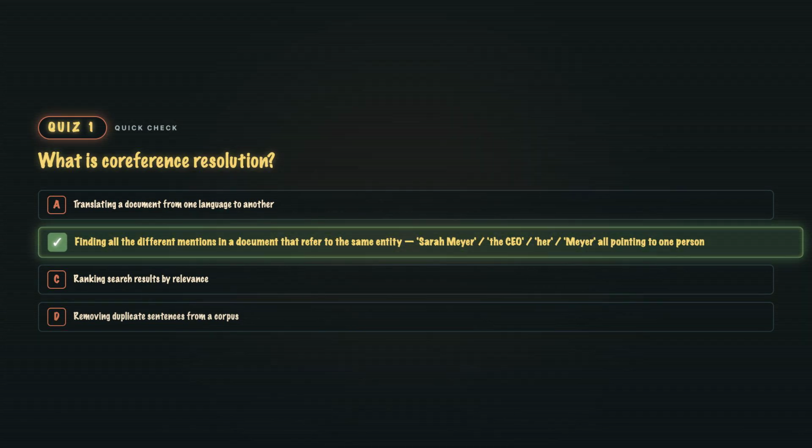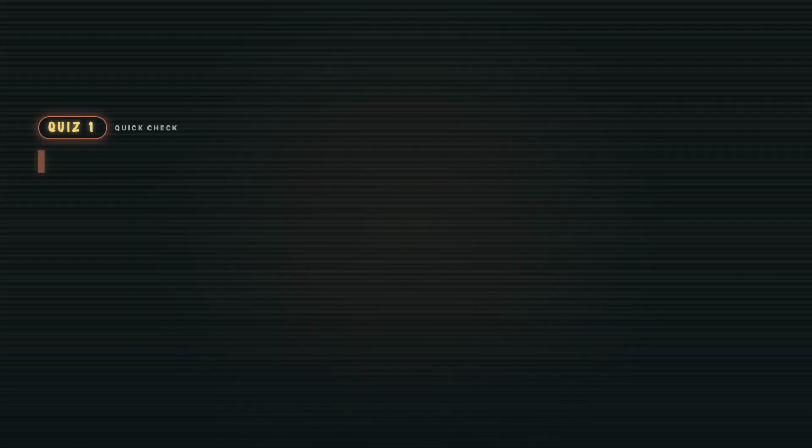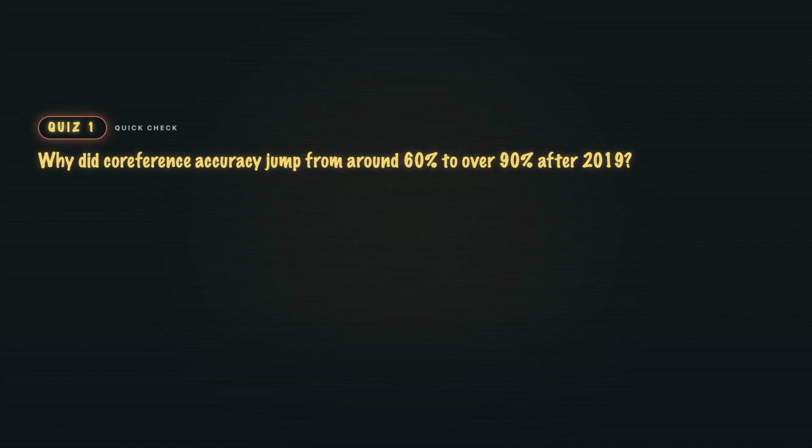B. You're clustering mentions into chains, one chain per real-world entity. The Winograd schema shows why it's hard: the trophy did not fit in the suitcase because it was too big or small. The referent flips based on world knowledge. Quiz 3. Why did coreference accuracy jump from around 60% to over 90% after 2019?